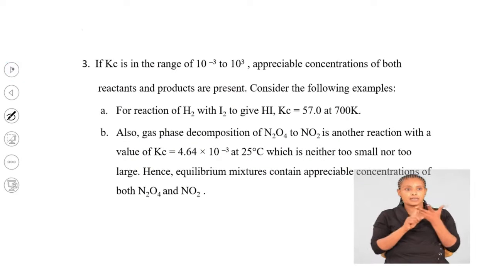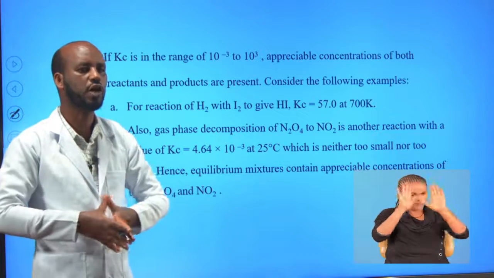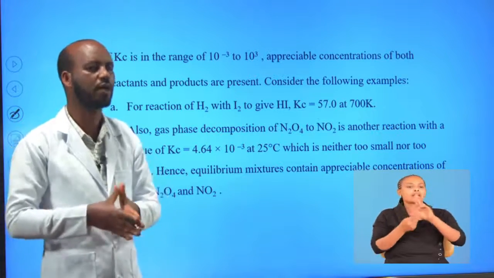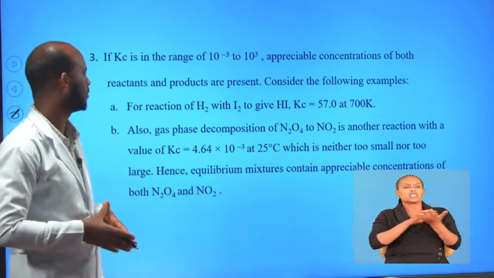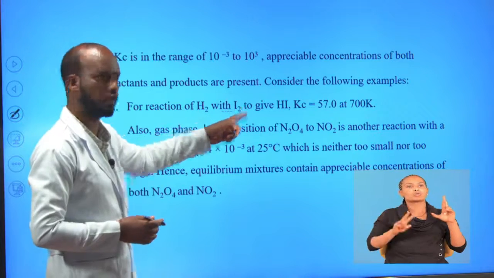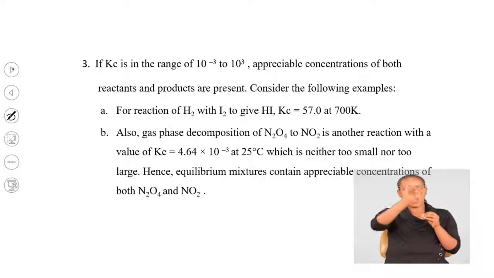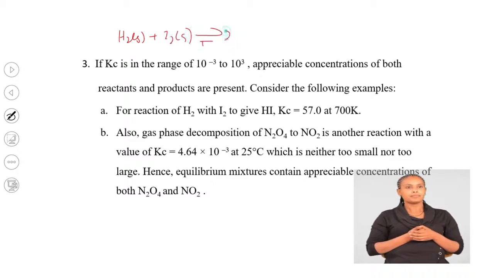3. If Kc is in the range of 10 raised to minus 3 and 10 to the power of 3, what does this show? There is appreciable concentration of both reactants and products in the equilibrium mixture. Look at this, the reaction of hydrogen with I2. H2 gas plus I2 gas to form hydrogen iodide, 2HI gas.